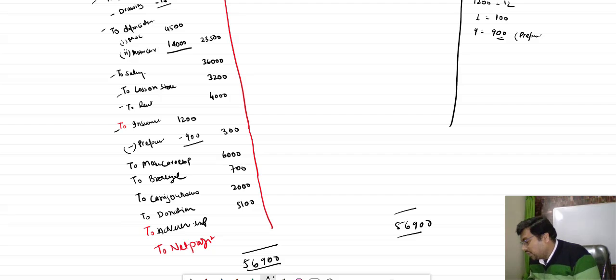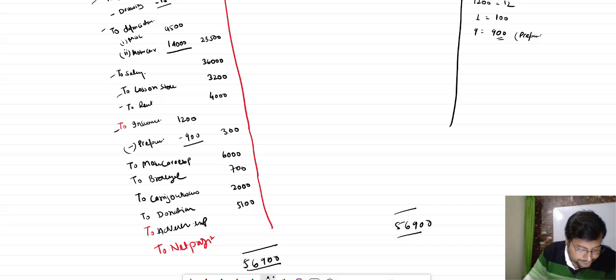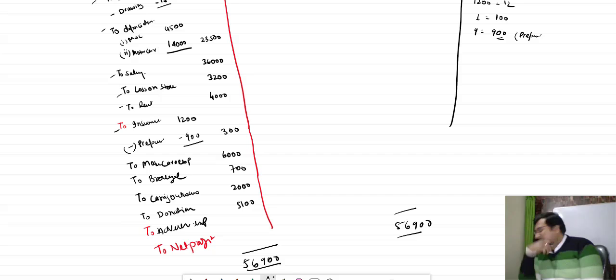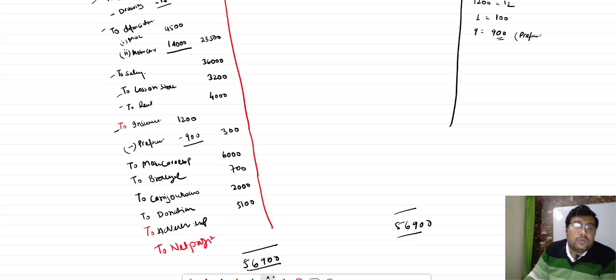Just find out in the question how much advertisement is there. Where is it? Found it. So bacha, advertisement is 4,800. Out of that, the stationery included in advertisement is 1,500. So finally advertisement reaches 3,300.